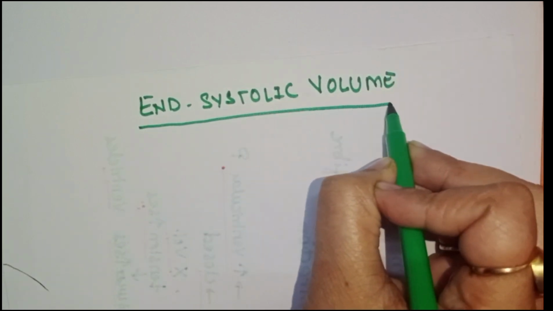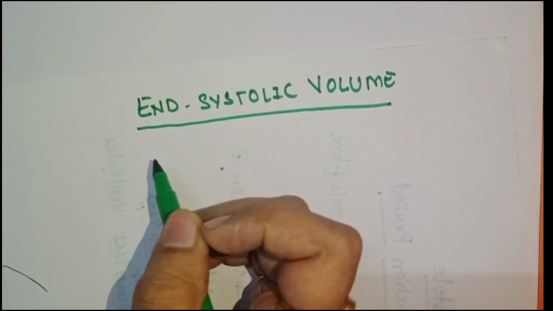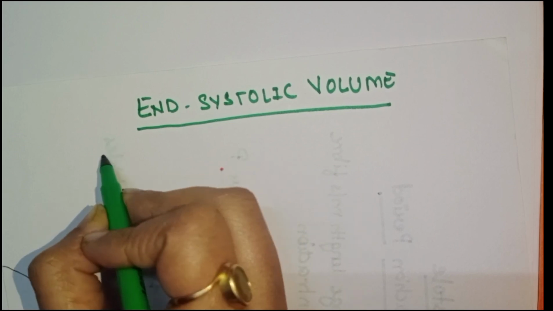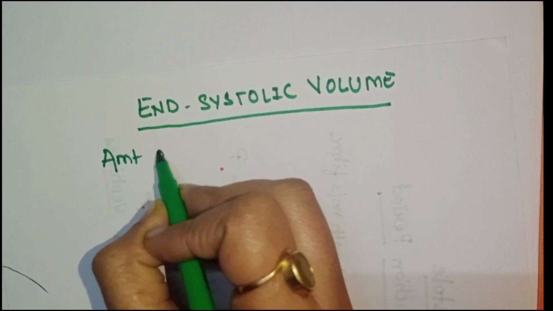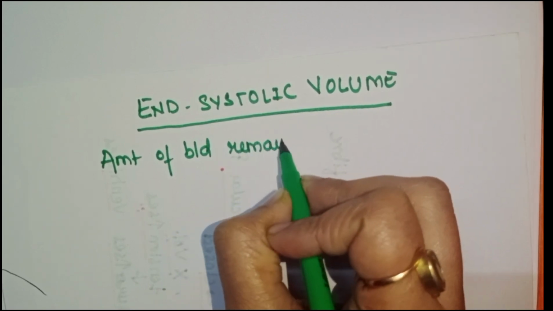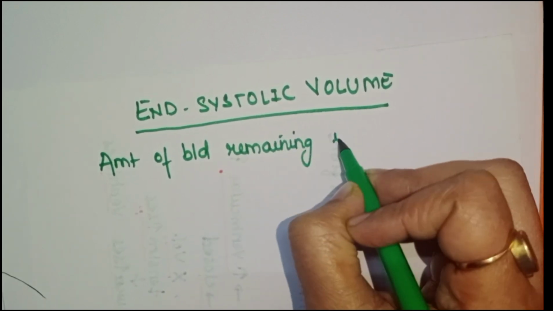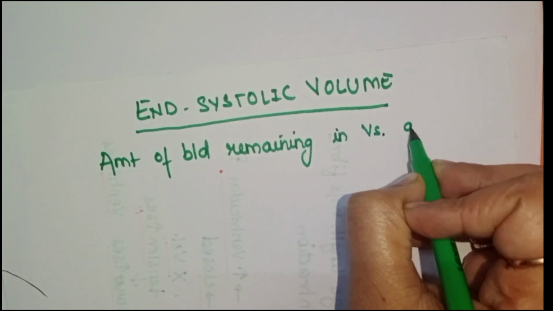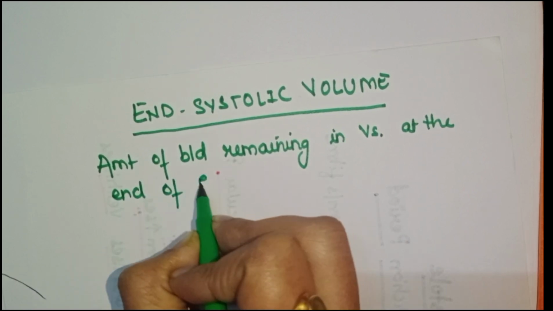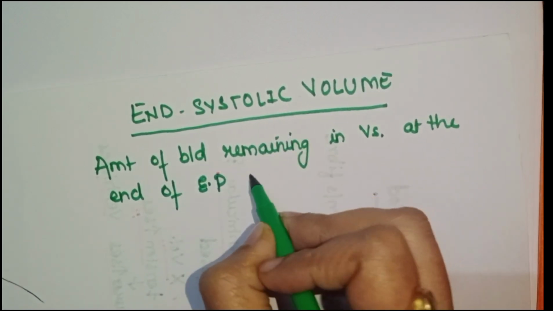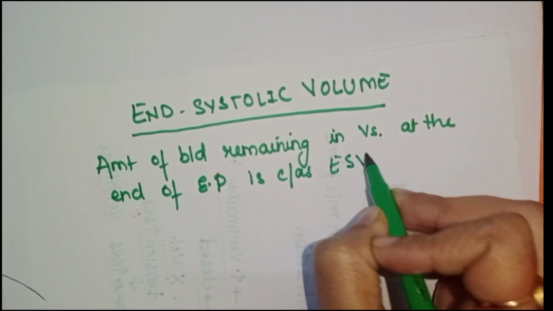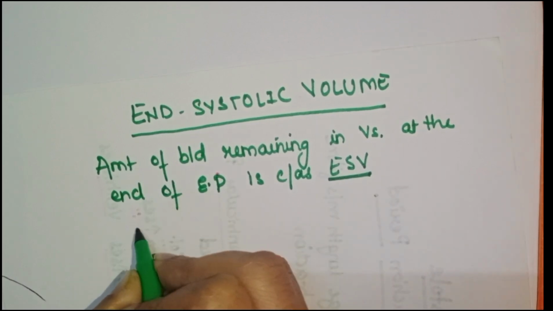Ventricles are not emptied at the end of ejection period, and some amount of blood remains in each ventricle. So, the amount of blood remaining in ventricles at the end of ejection period is called end systolic volume.